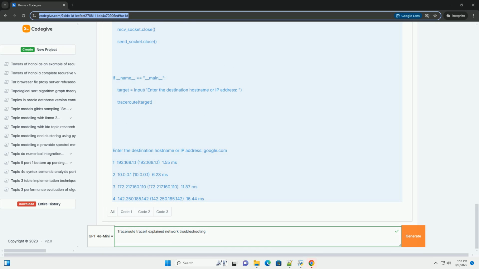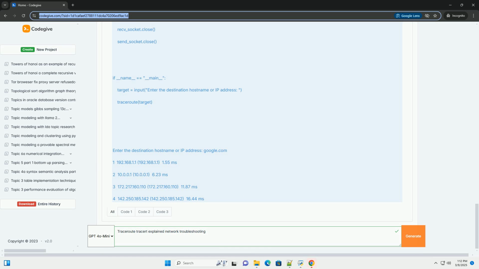Pinpointing connection failures: if traceroute stops at a particular hop, it suggests a problem with the router at that hop or a link beyond it. Investigate further by contacting the ISP or network administrator responsible for that part of the network.